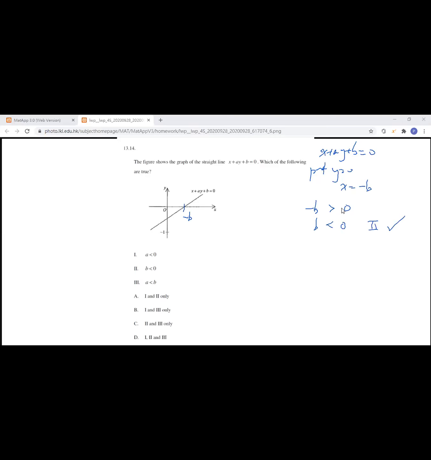Okay? Now I want to find the y-intercept.